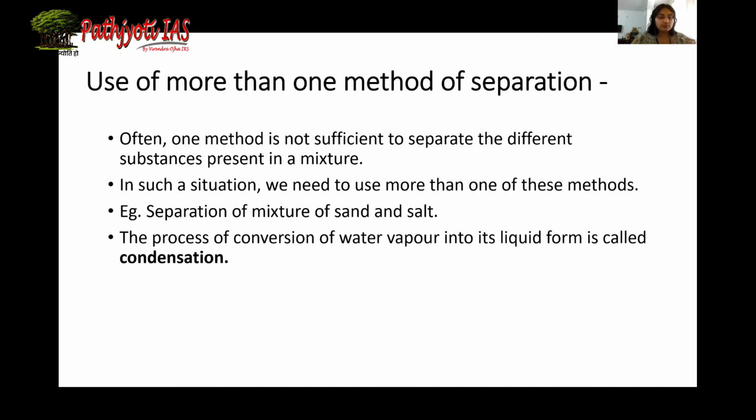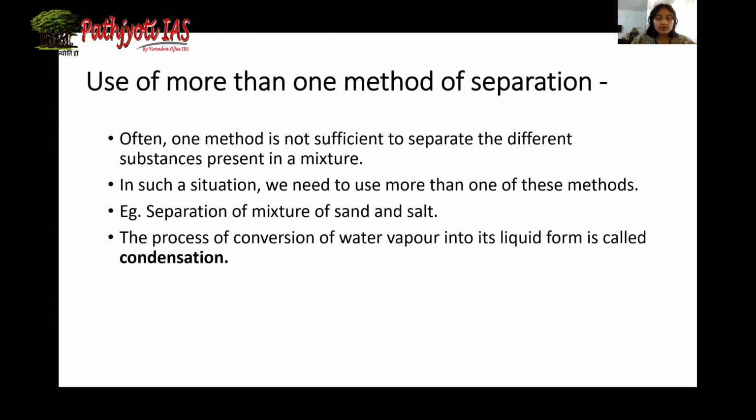Okay. So now, use of more than one method of separation. Sometimes using just one method of separation will not separate our mixture. For example, if we take a mixture of sand and salt, in order to separate them, first we will have to dissolve the mixture in water.